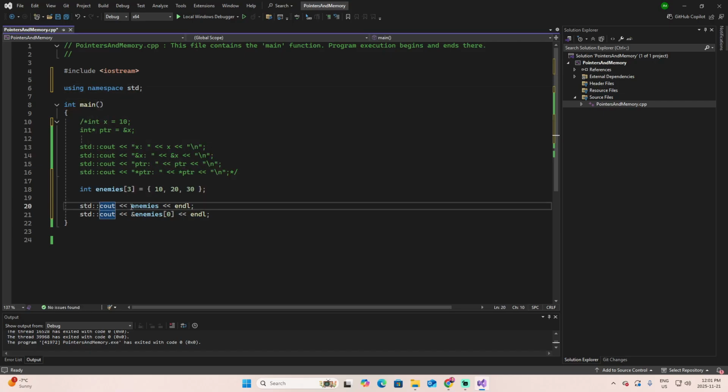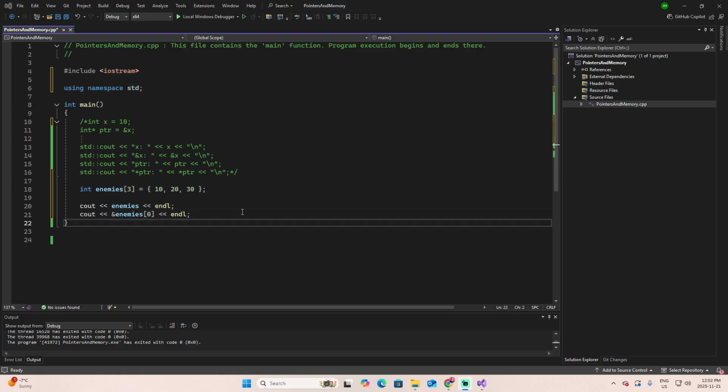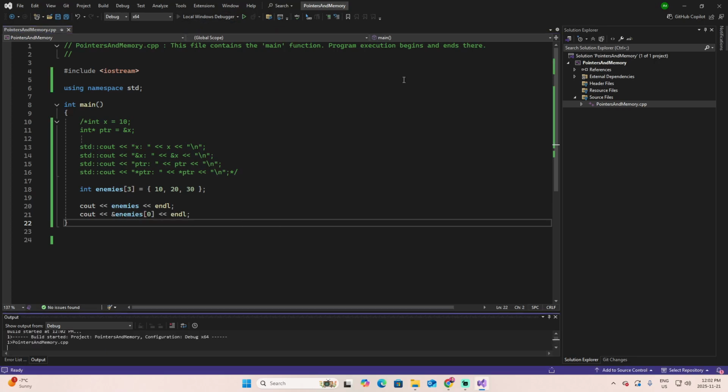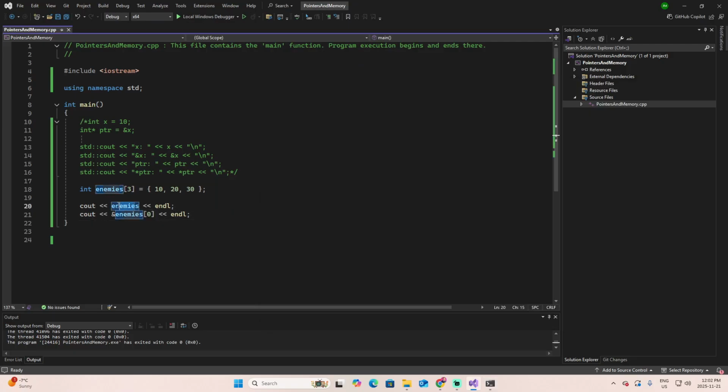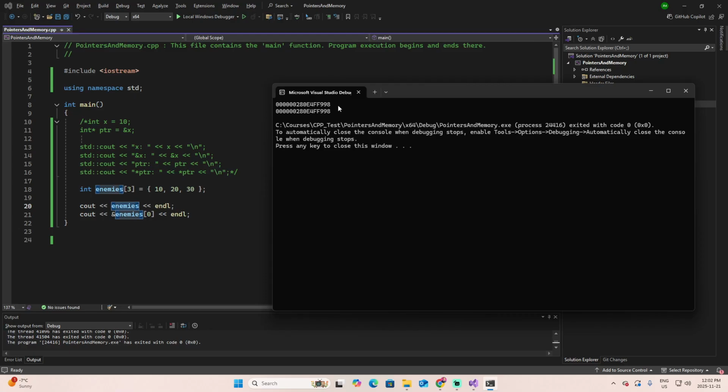Now I don't need to use this standard here or here. What do you think this will print and how will it be different to this one? Well, let's try it. There is no difference. The first one will give you the address where the array is located in memory. And the address of the first element of the array is exactly the same address of the array in memory.